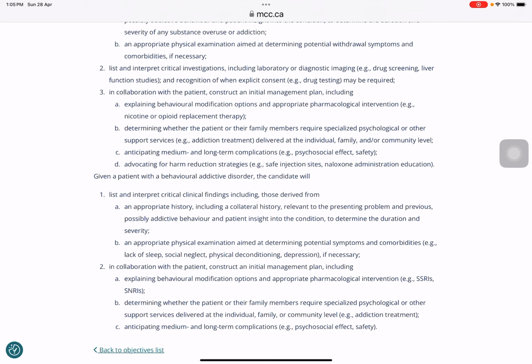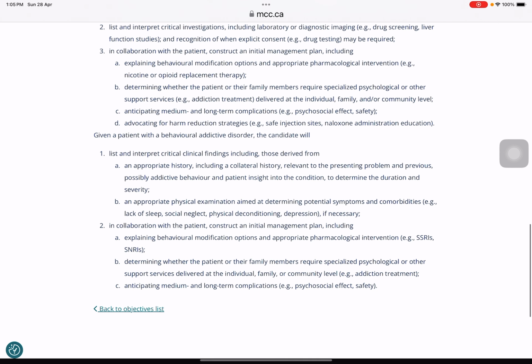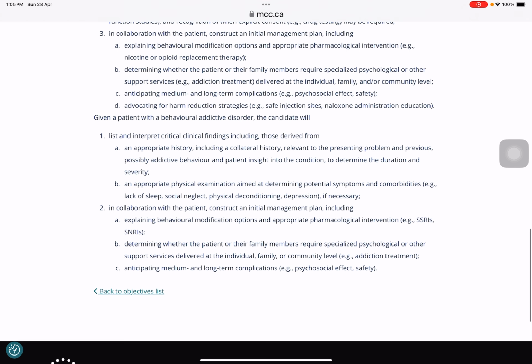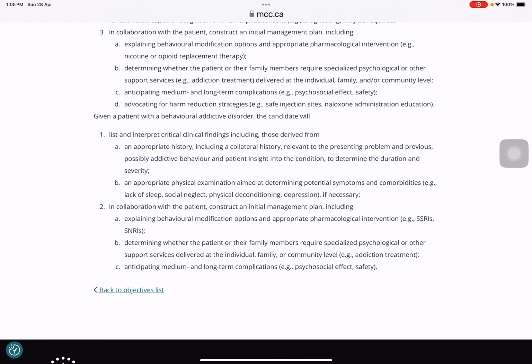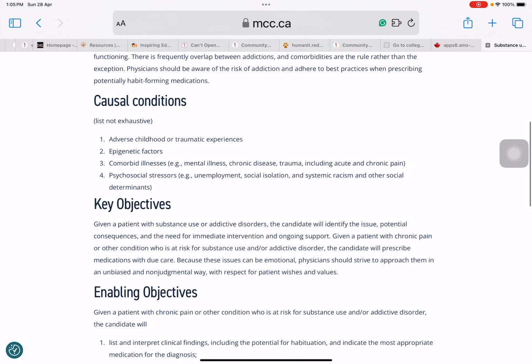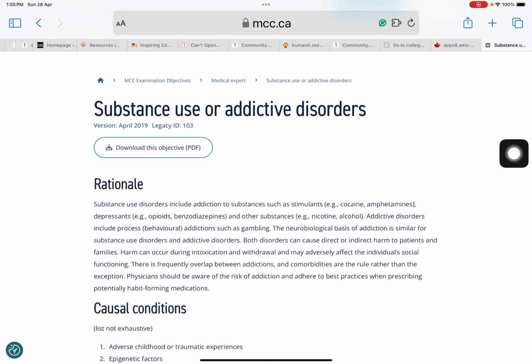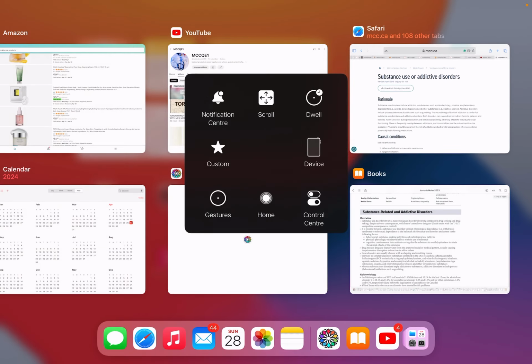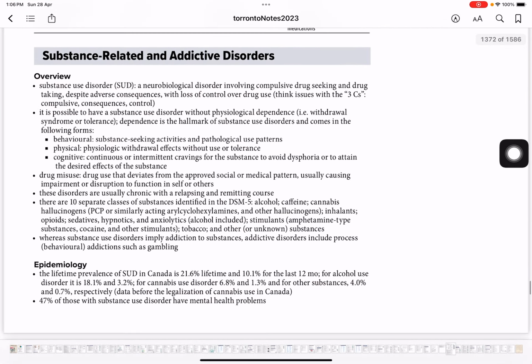And then determine whether the patient or the family members require specialized psychological and supportive care, addiction treatment, psychosocial effects and safety, advocating safe injection, naloxone administration, education. So these are a few objectives that we need to cover in today's video. Okay, so there's a long list of objectives today, so we'll try to cover the topic first from the Toronto notes, and then we're going to come back and revisit the objectives to see if we have covered them entirely or no. Okay, so let's start here.